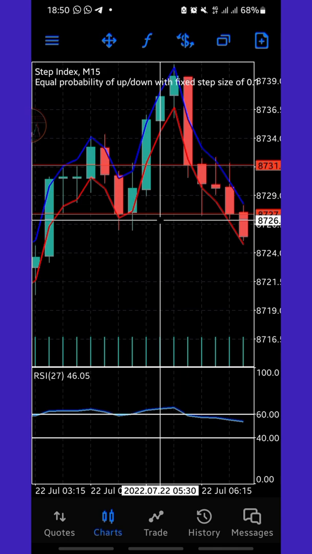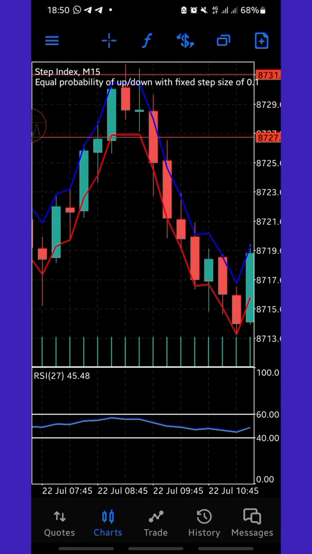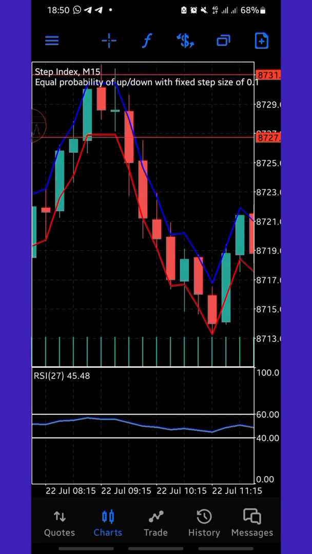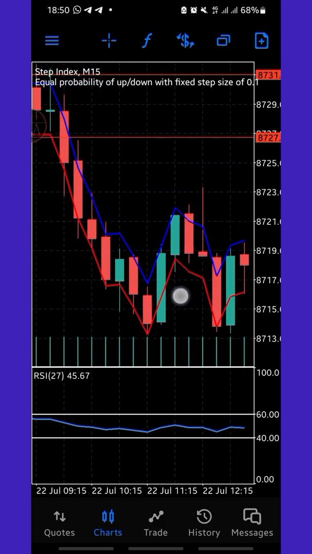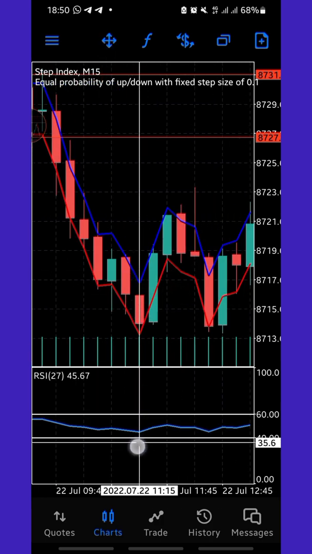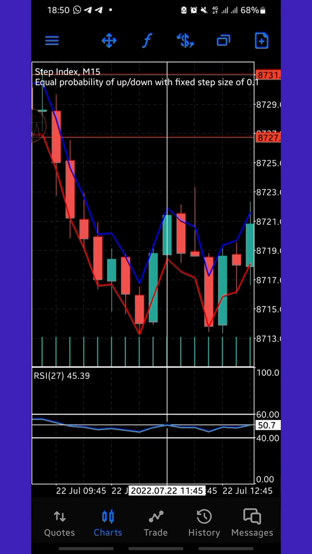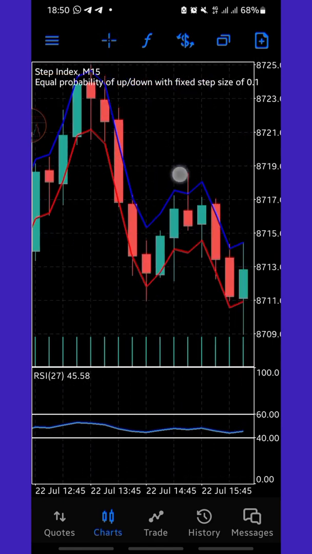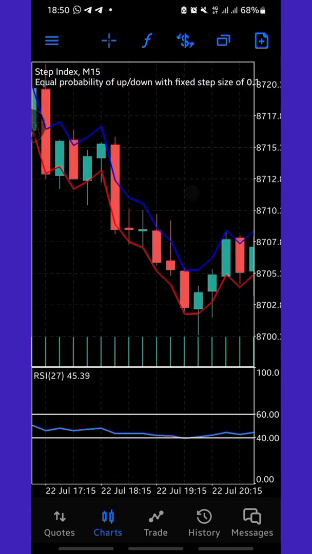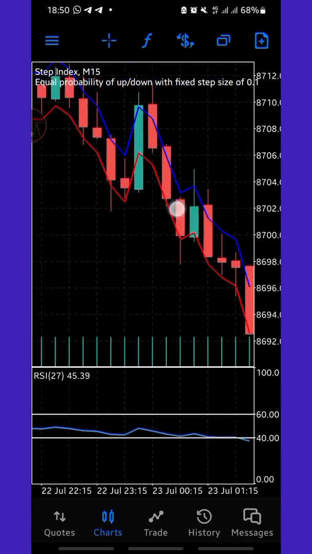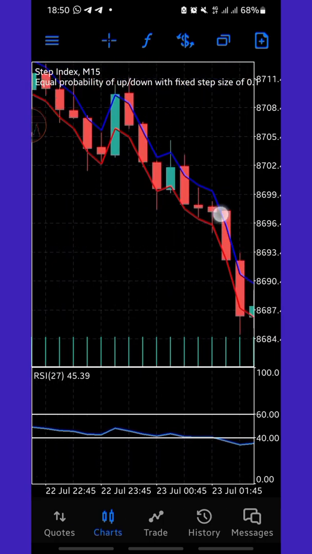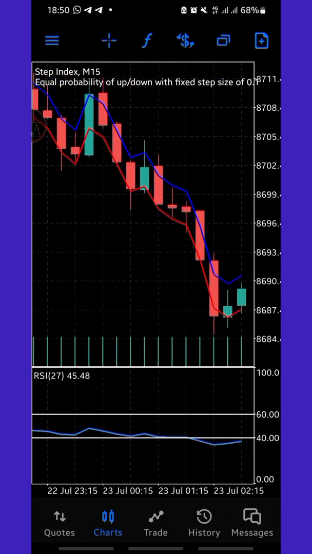If you are not done meeting your target for the trade, you wait for another setup for either the buying signal or the selling signal. Okay, so I'm just gonna look for the last entry point for the day. This is not the perfect entry. As you can see, this line is not below this place, so I'm just gonna target another one. Okay, so I think I got one here.